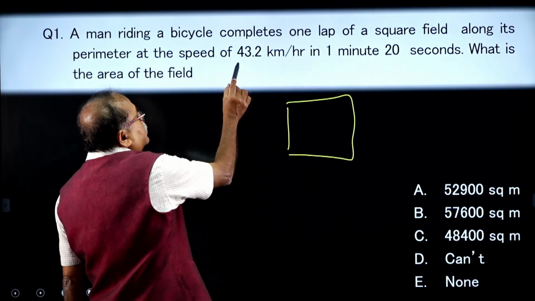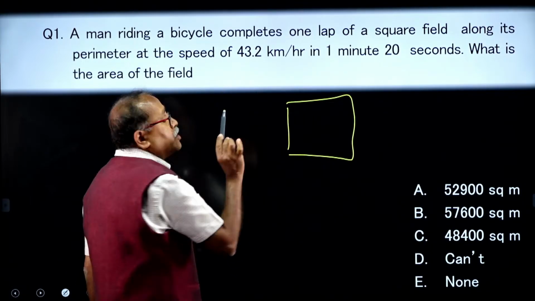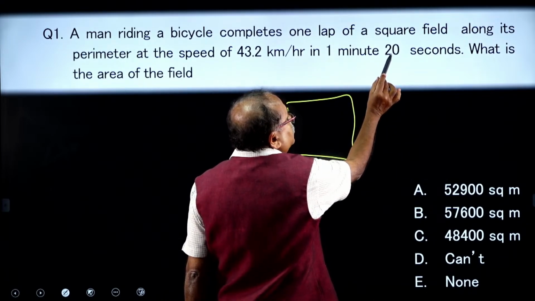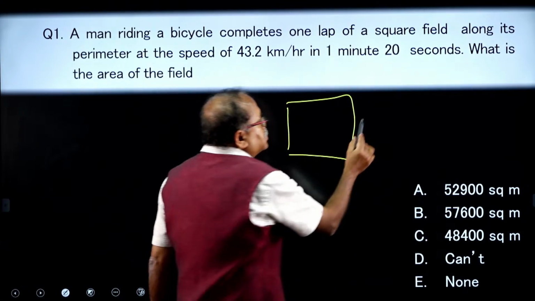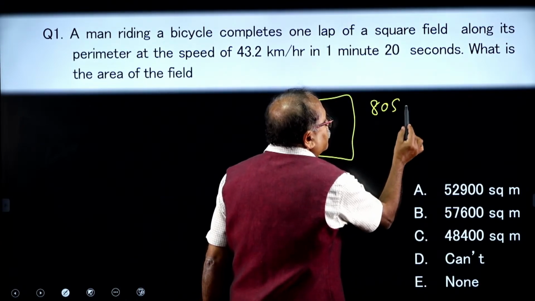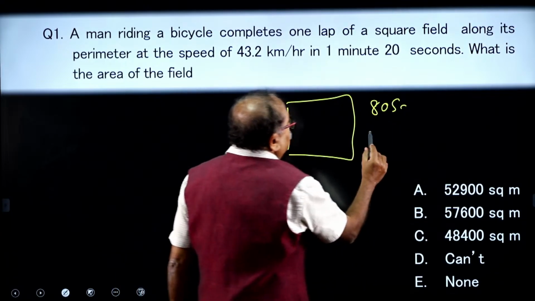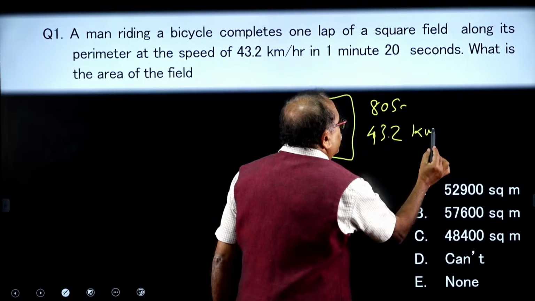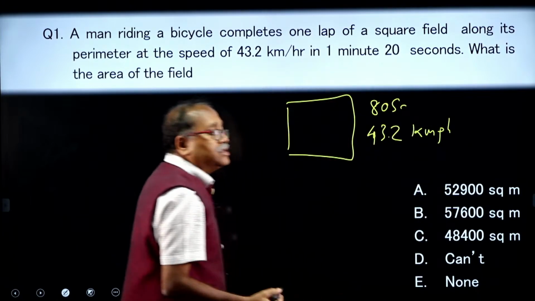The speed is given as 43.2 kilometer per hour, whereas the time is 60 seconds and 20 seconds, that is 80 seconds.